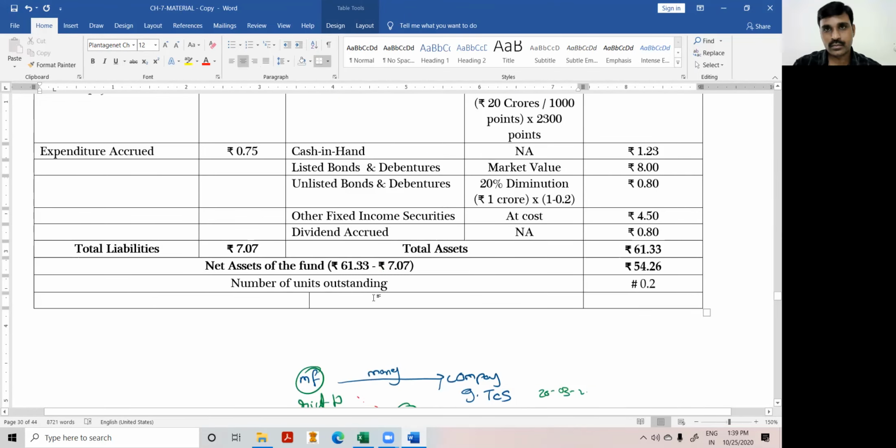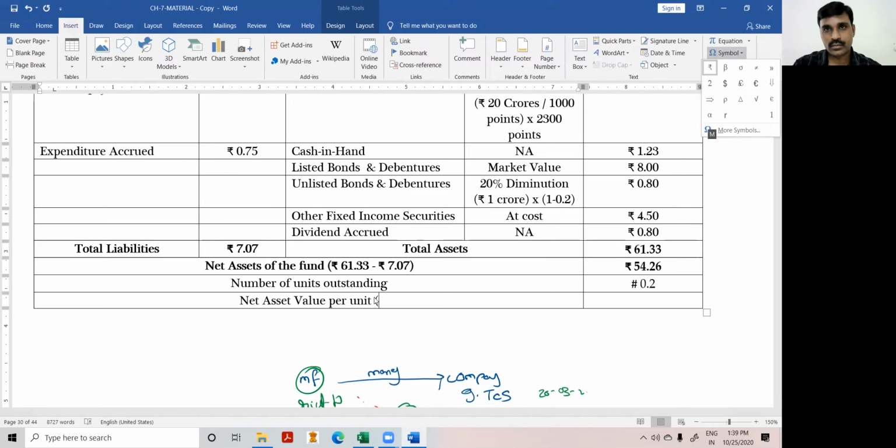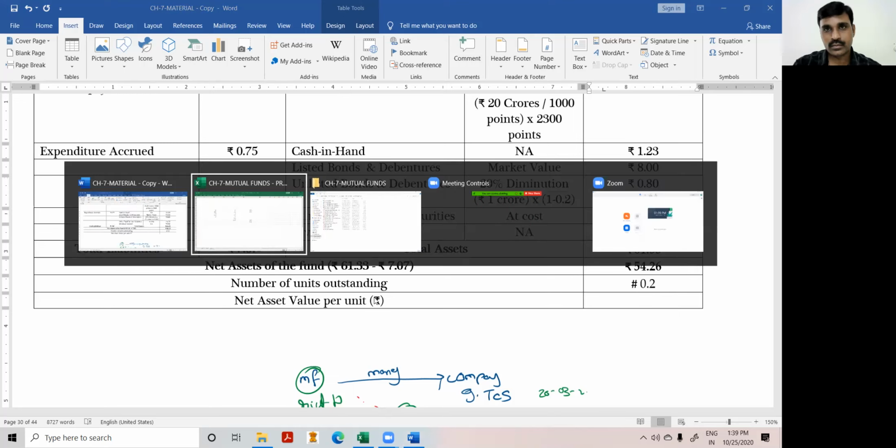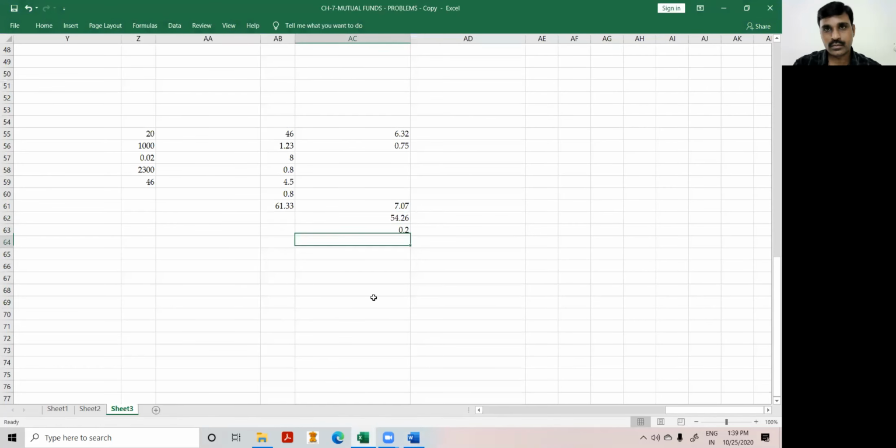Net asset value, NAV per unit. This will be in rupees, not in crores. Be clear: because the above is in crores, this will be in rupees. 54.26 divided by 0.2 crores, that is 20 lakhs units.